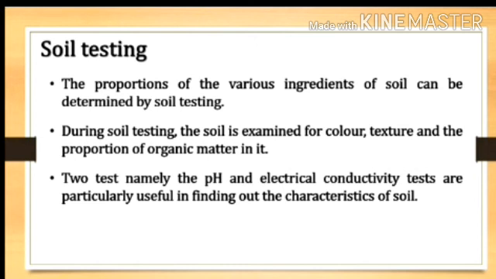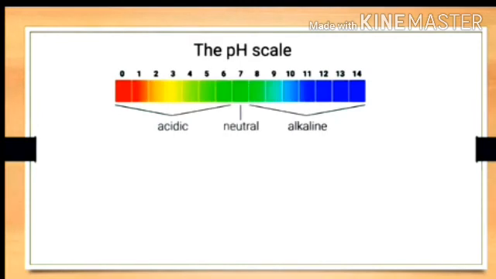Now pH. What does pH mean? It is the concentration of hydrogen ions. Now see the pH scale in the picture. The pH scale is from 0 to 14. 0 to 6 is acidic. 7 means neutral. And from 8 to 14 is alkaline.